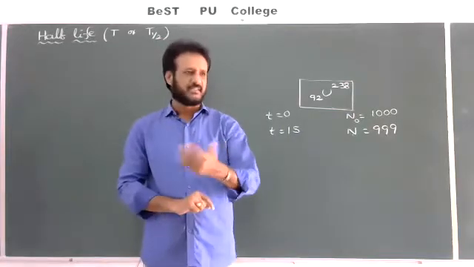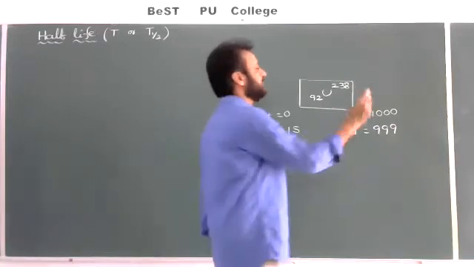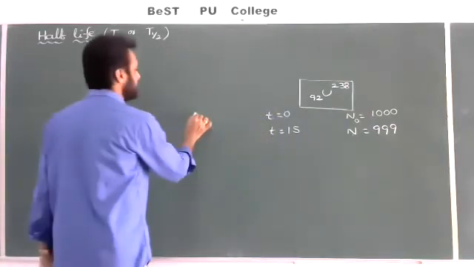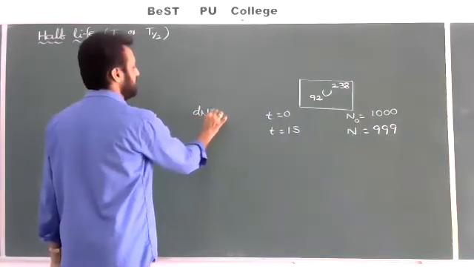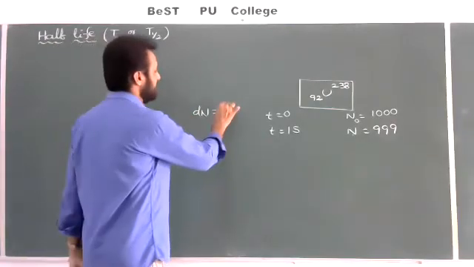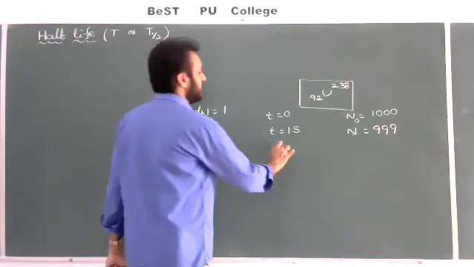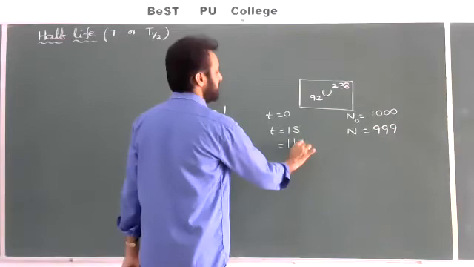Decade means came outside, nothing but 1000 minus 999 equal to 1 atom. So 1 atom disintegrated. That 1 atom disintegrated I am shown with Dn. So Dn means difference, N naught minus n, 1000 minus 999 equal to 1. 1 atom decayed. And after 1 hour I am observing the same sample.